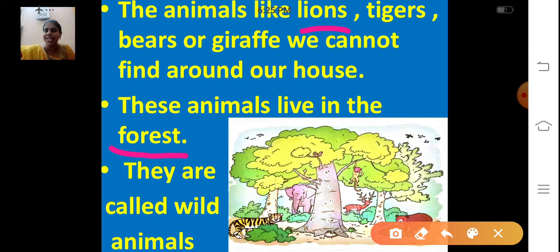The animals that live in the forest like lion, tiger, bear, giraffe are called wild animals. How do we call them? Wild animals. Where do they live? Yes, forest. Animals like lions, tiger, bear and giraffe are wild animals. They live in the forest.